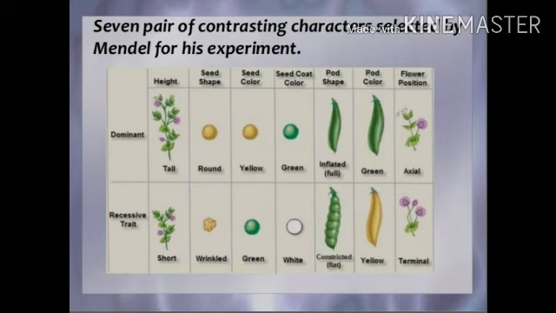The first character is height. On the basis of height, dominant is tall, recessive is dwarf or short. For seed shape, round is dominant and wrinkled is recessive. For seed color, yellow is dominant and green is recessive. For seed coat color, gray is dominant and white is recessive. Pod shape, full and constricted. Pod color, green and yellow. And flower position, axial and terminal.